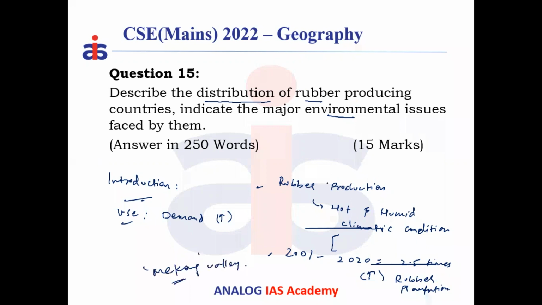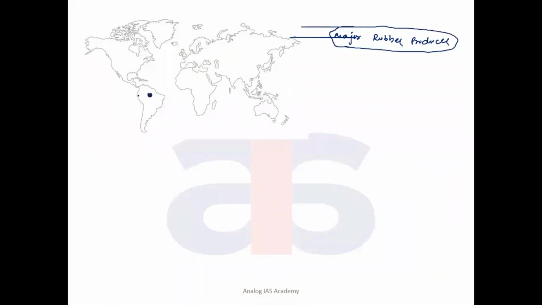Now, what are the major producers? Where are these conditions found? So major producers, look at this map. Major rubber producers in the world, wherever this climate is there. Naturally, rubber is from Brazil, actually. Natural rubber is a native of the Amazon forest. But now it is not much grown in the Amazon.